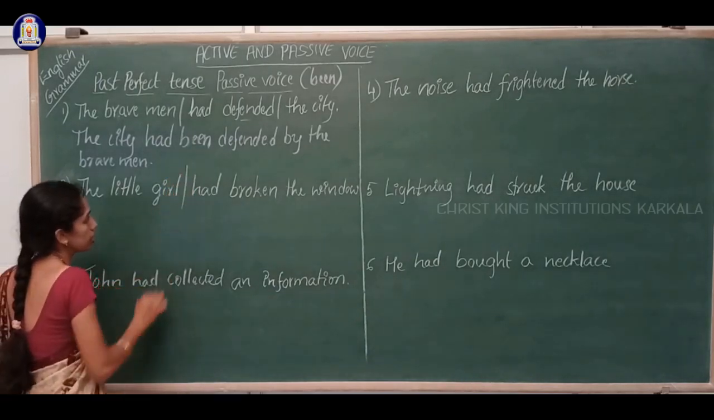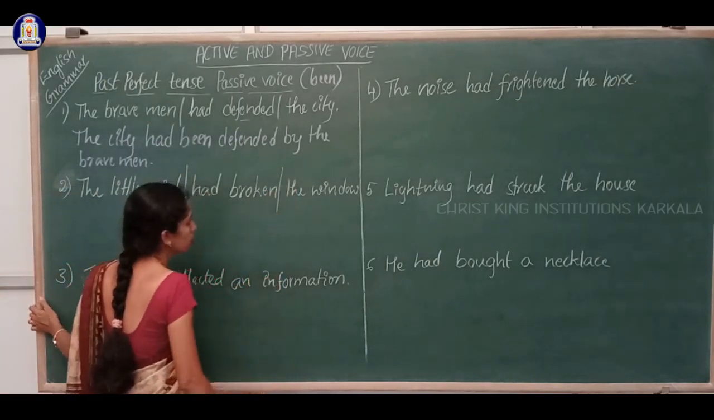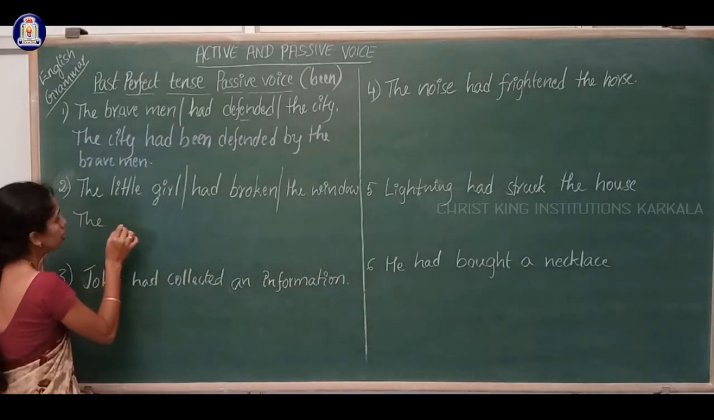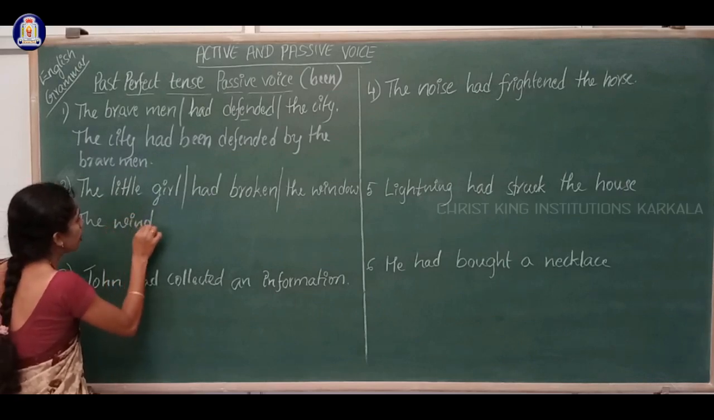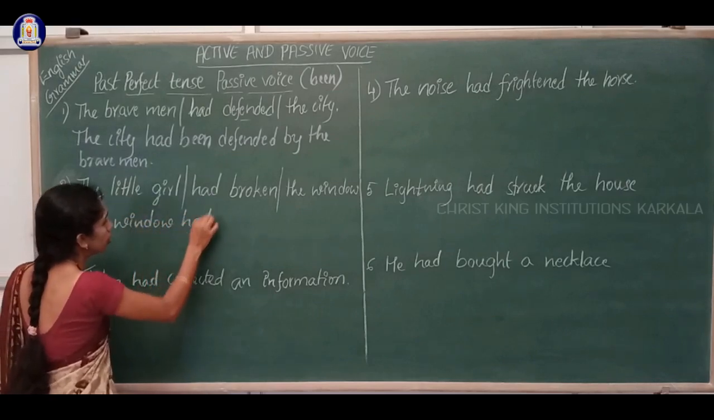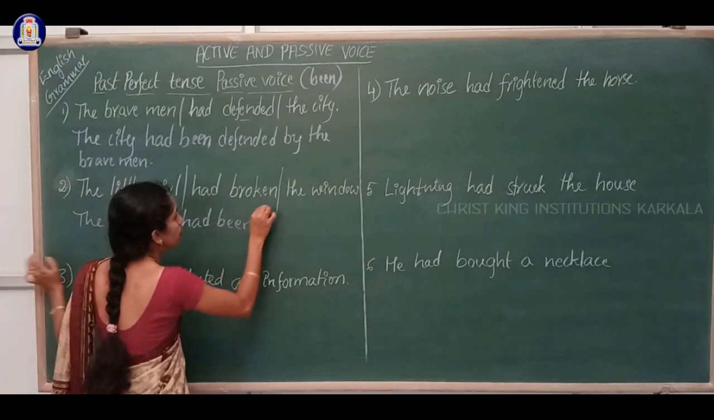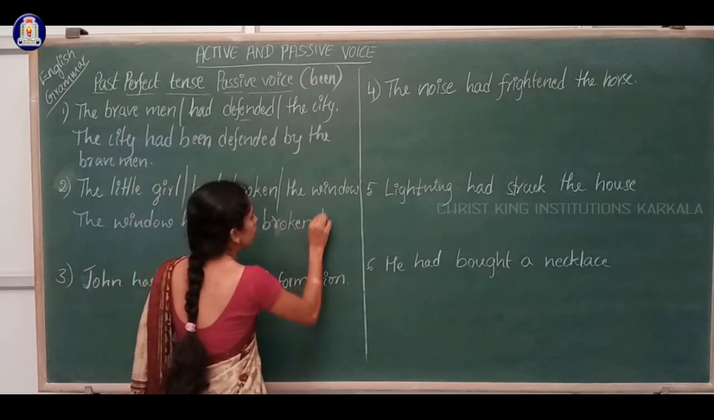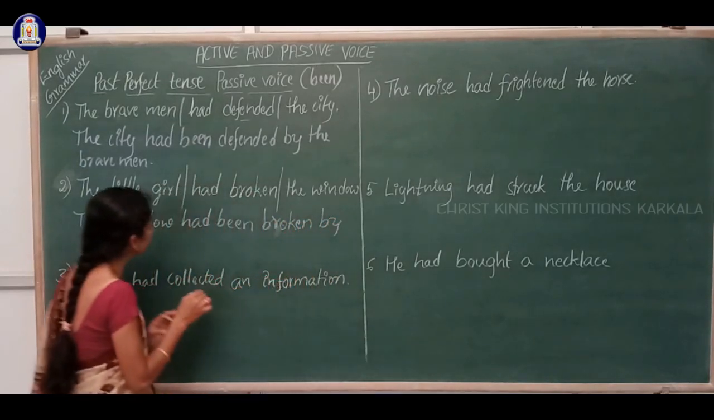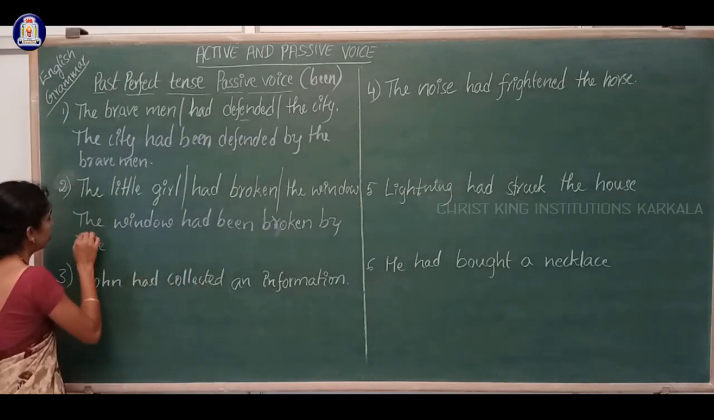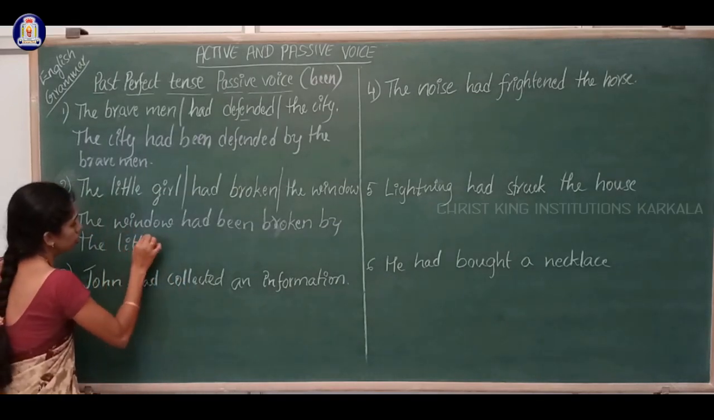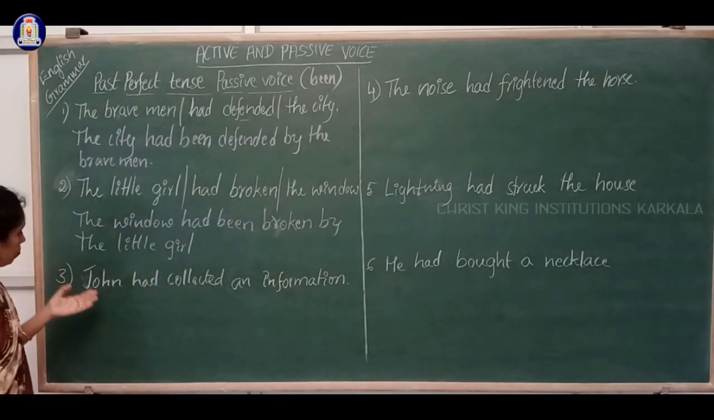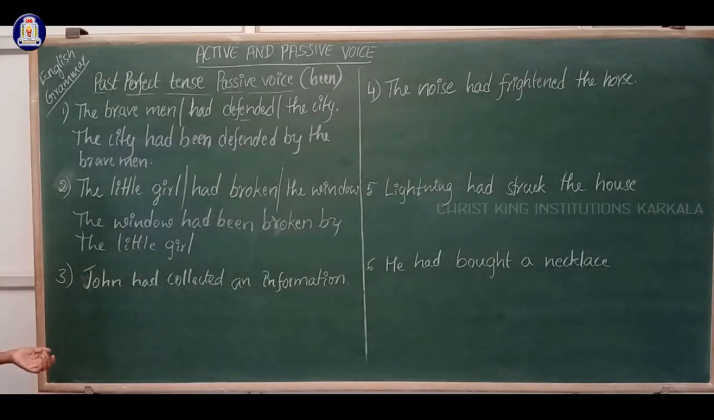The little girl is the subject, had broken is the verb and the window is the object. What is the answer? The window had been broken by the little girl. Next question. John had collected an information.